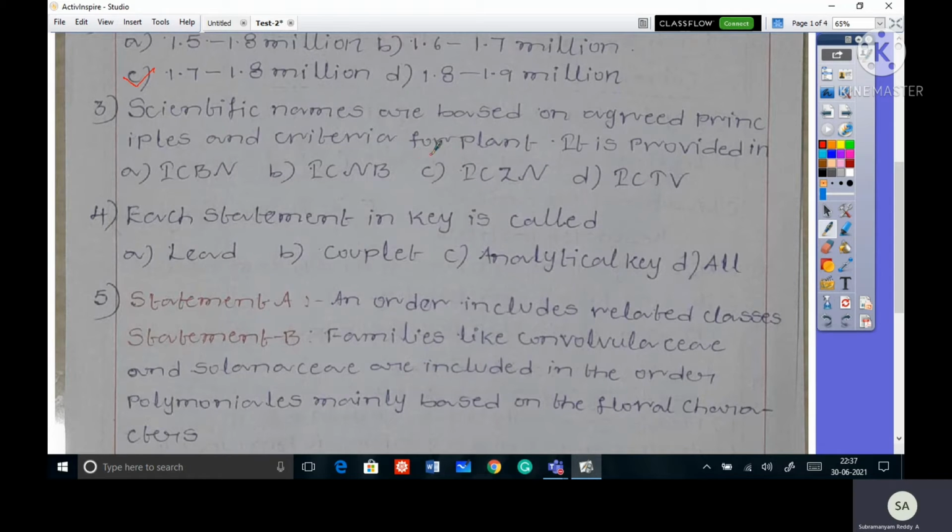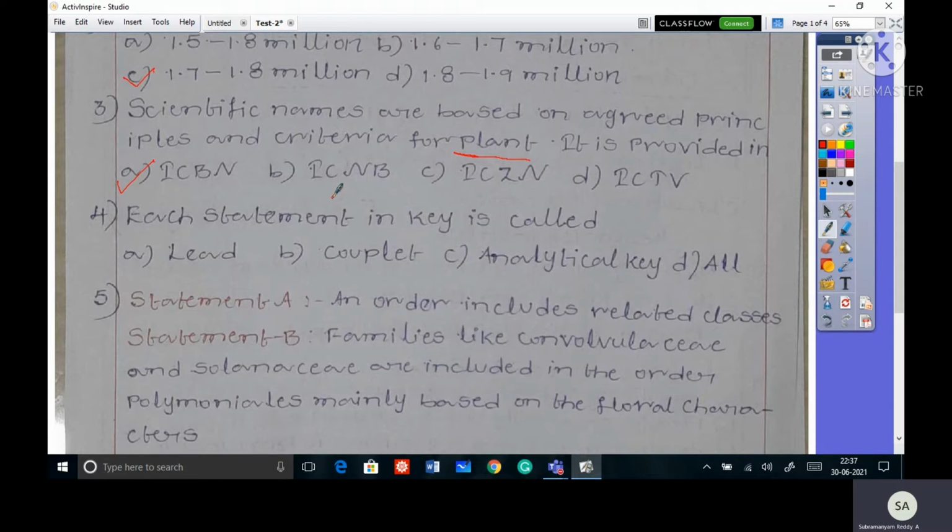So here asking for plants. So correct option is A, ICBN rules. ICBN means International Code of Botanical Nomenclature. If we want to give name to the plant, we follow ICBN rules.